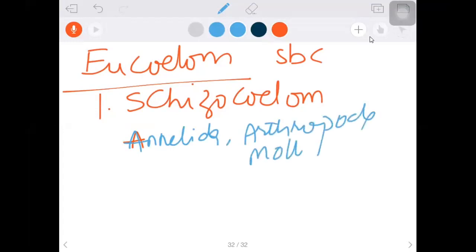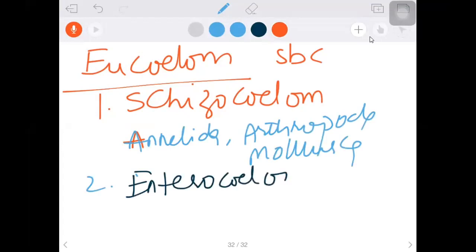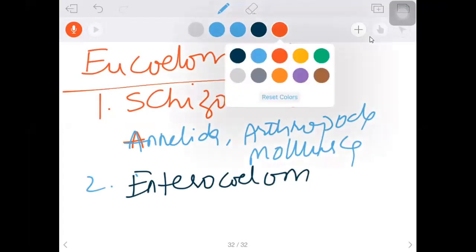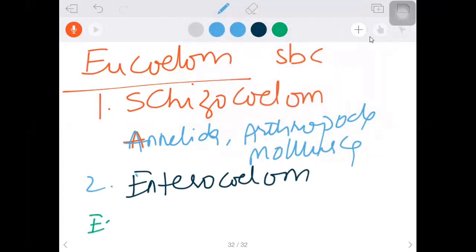If it is the true body cavity formed from the pouches of archenteron, we say enterocoelom. The examples are Echinodermata, Hemichordata, Chordata.